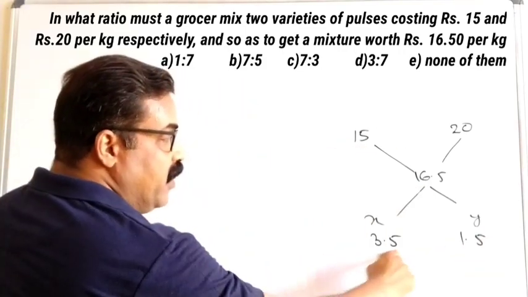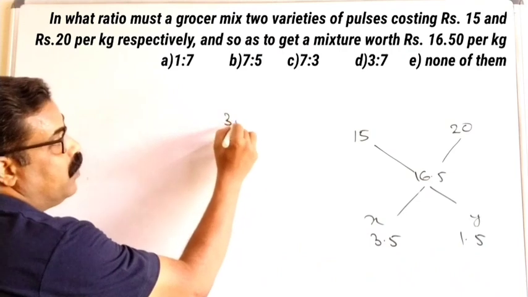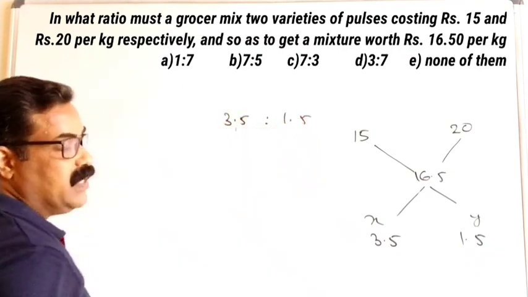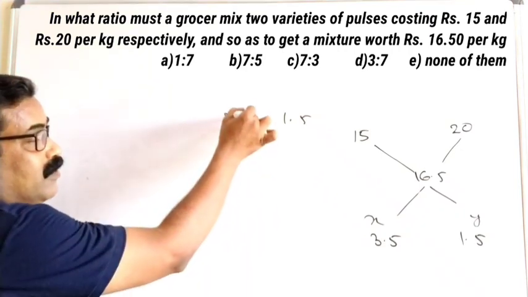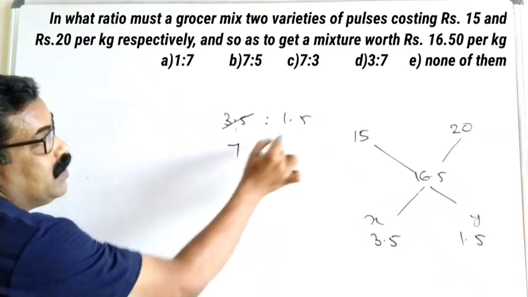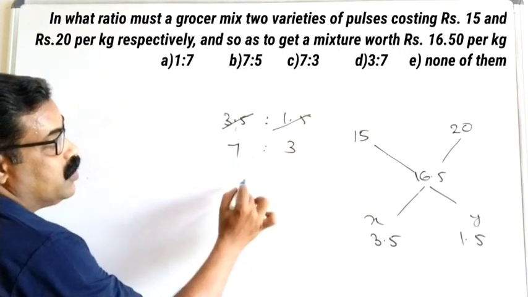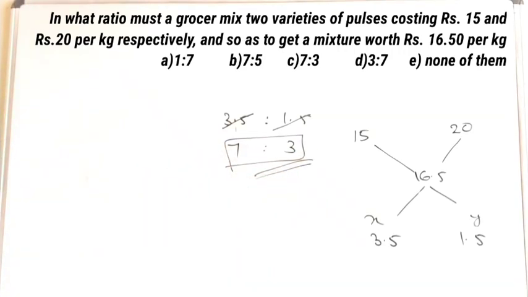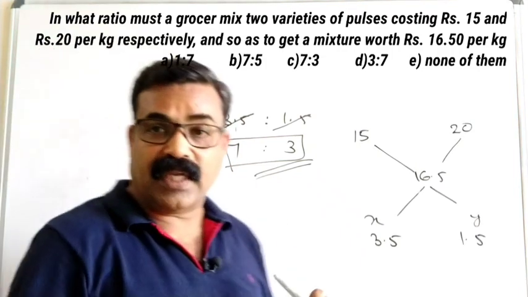So 3.5 is to 1.5, that is x is to y. You can cut 0.5, 7 times here and 3 times here. So the required ratio is 7:3. Accordingly, you can mark the correct option from the given options.